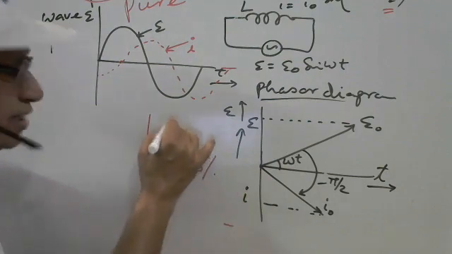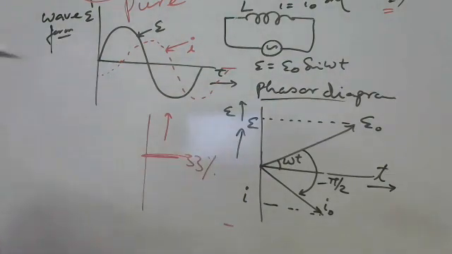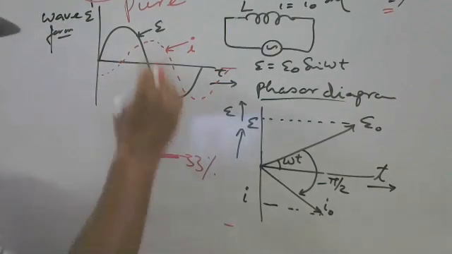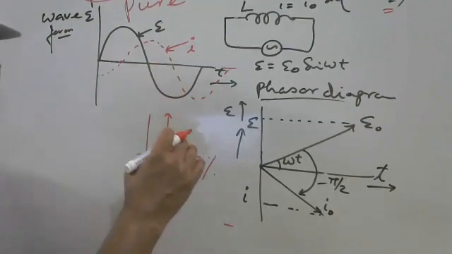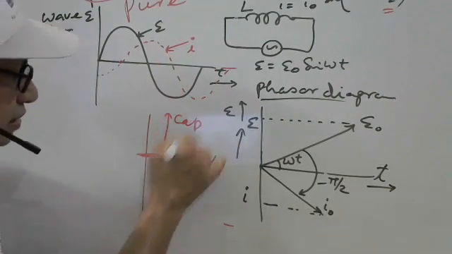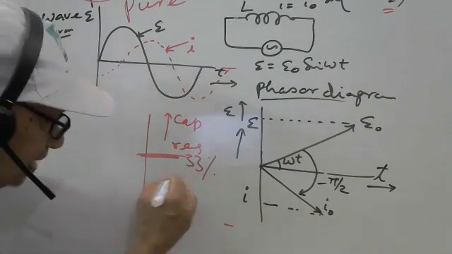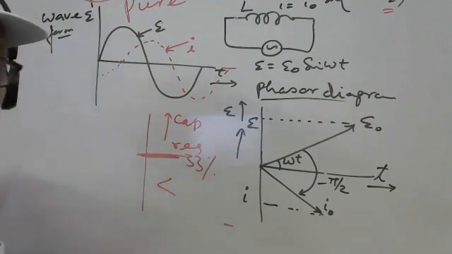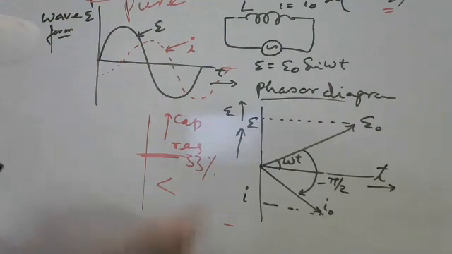If we are getting more than this, leading. If we are getting just at the margin, like resistance. If we are getting less than 33%, it means we are lagging behind.